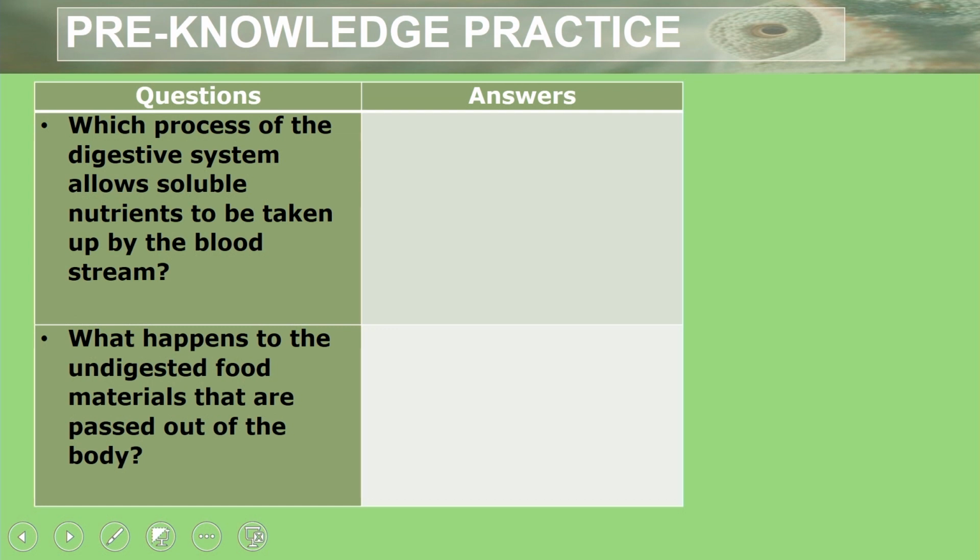And third question, which process of the digestive system allows soluble nutrients to be taken up by the bloodstream? Keyword there, taken up, and that gives you an idea that these nutrients are absorbed into the bloodstream.